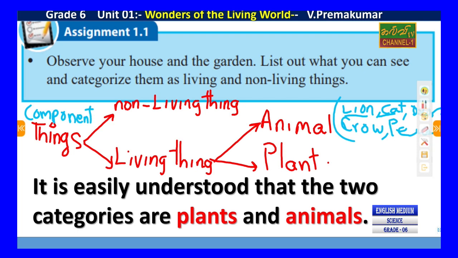Animals and birds are living things that can be classified. It is easy to understand in the plural that the two categories are plants and animals.